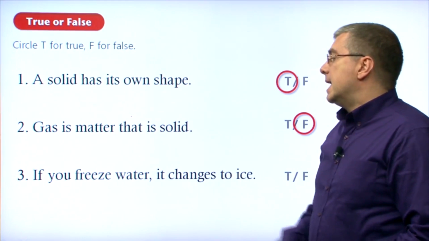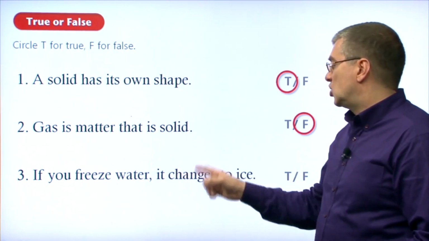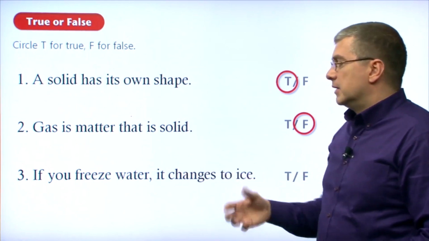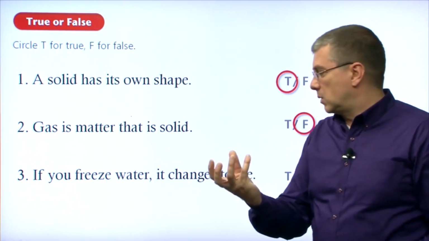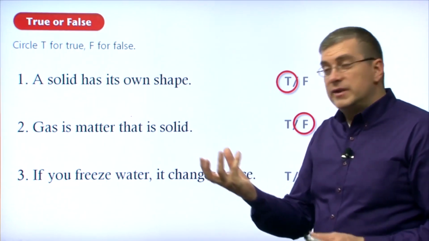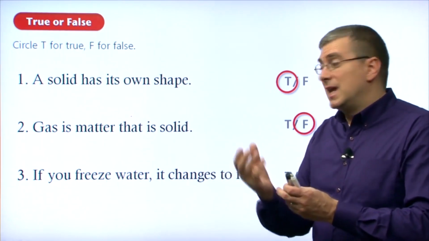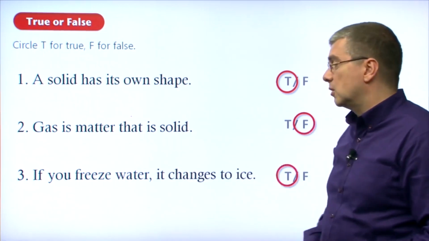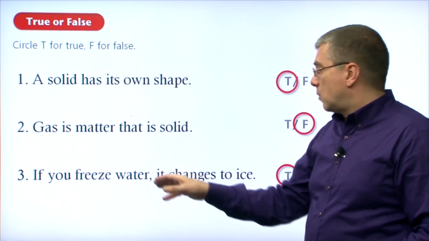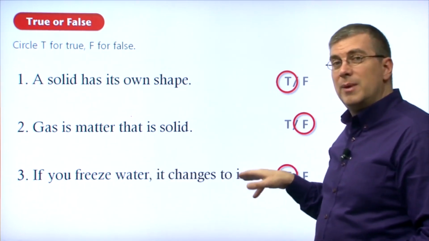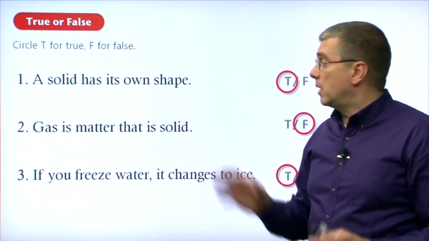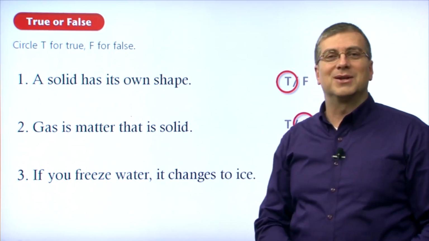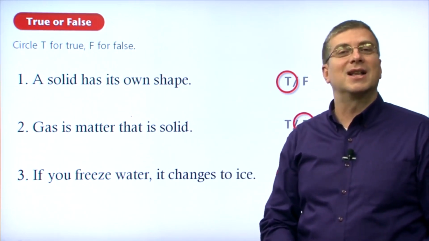Number 3. If you freeze water, it changes to ice. So if you have a liquid, water is a liquid, and you freeze it, you reduce the temperature, it becomes ice. Is that true or not? That is absolutely true. So if we reduce the temperature of water, it changes to a solid form, and that is ice.